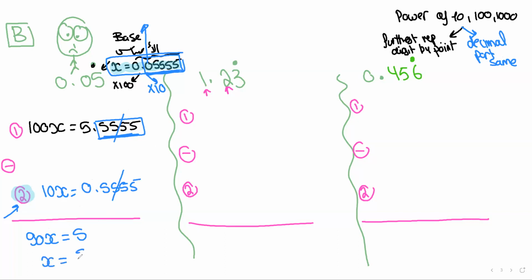So x is 5 over 90. You need to find the simplest form immediately. 5 divided by 90 is 1 over 18. Now, please remember that the good thing about this topic is that you can always check that your answer is correct by pressing S to D. When I press S to D on my calculator, I did get 0.055555. And as we said earlier, why does it say 6 at the end on the calculator? It's because it just rounds.